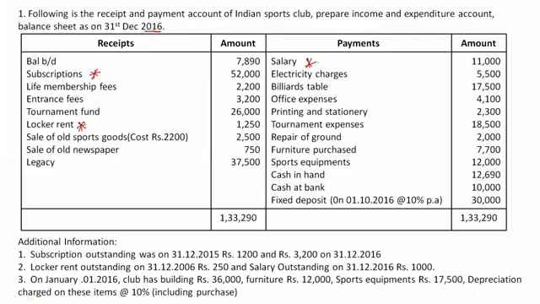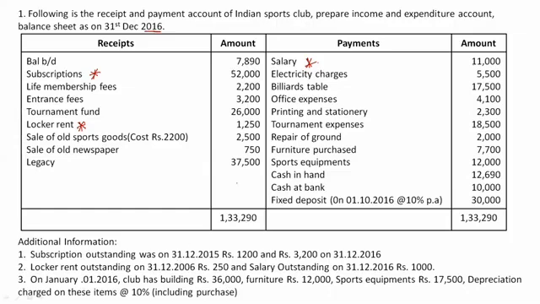So now let's have a look at what is the adjustment relating to subscriptions given. Subscription outstanding was rupees 1200 on 31st 12 2015 and rupees 3200 on 31st 12 2016. Now here the dates are very important, specifically the years.